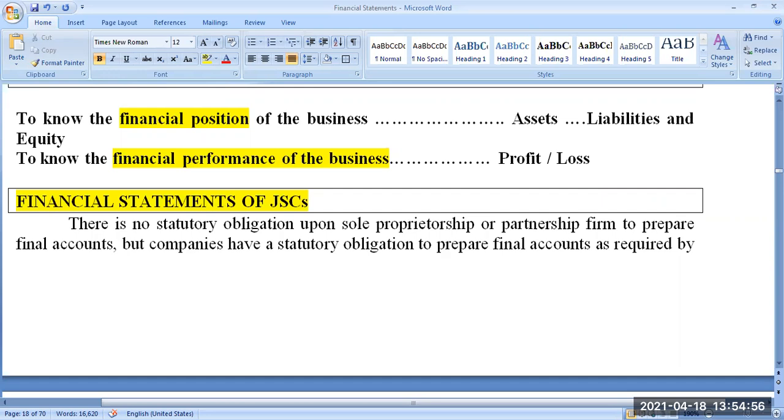Examples of current assets are cash in hand, cash at the bank, and amounts receivable from our debtors. Simply we call it accounts receivable, bills receivable, trade receivable, or sundry debtors. Accrued income is another example of a current asset.